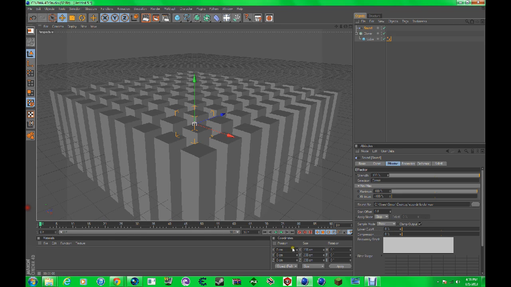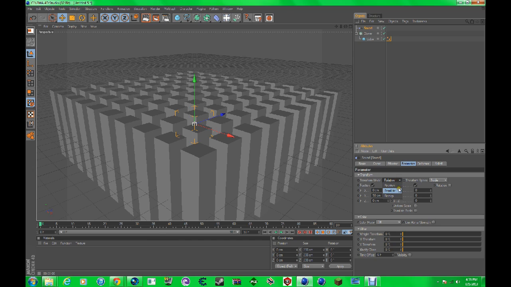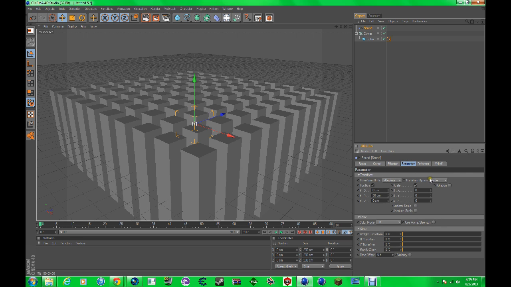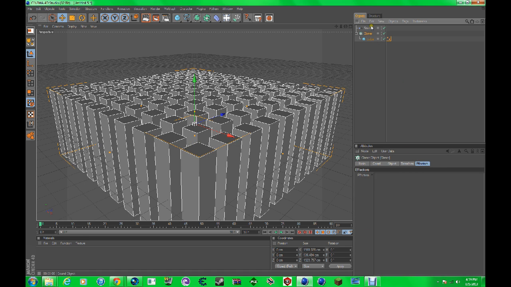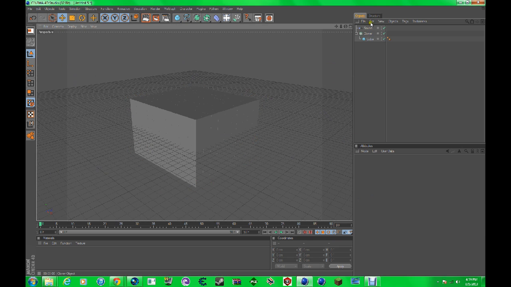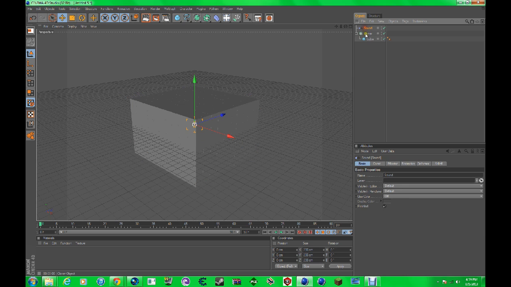Oh, I see what's wrong right here. I have to make sure Parameter is on Absolute. Let's put that on scale, and node falloff visible. This is pretty weird. Cloner, Effectors, Sound. Alright, there we go. There's my big screw up that was holding us back. Let's play it.